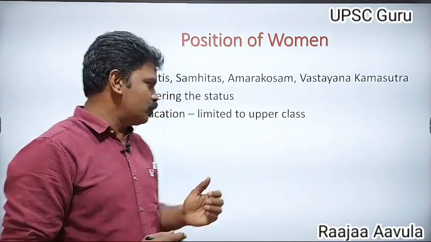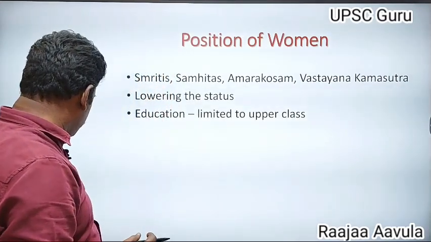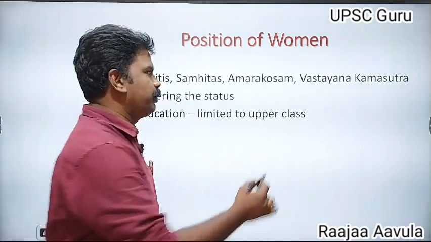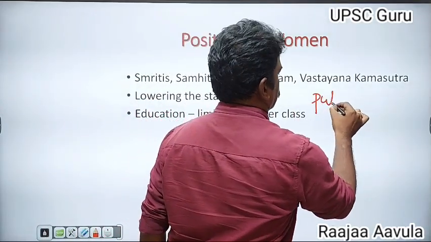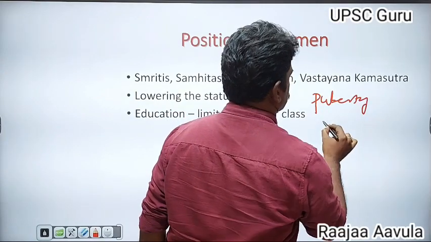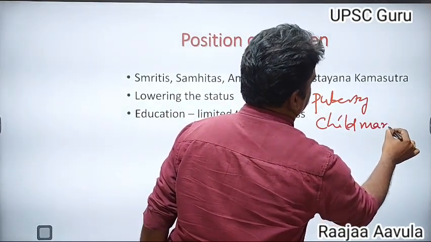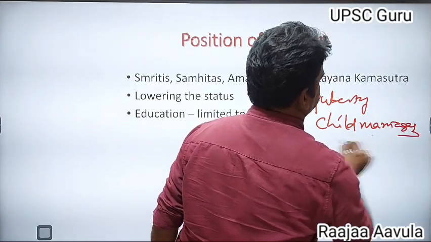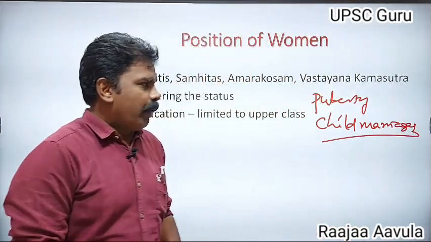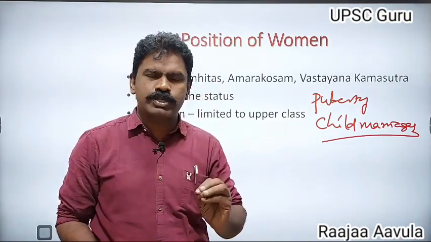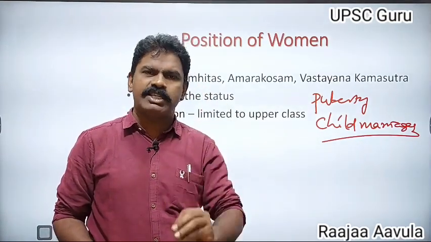Girls usually used to get married before puberty. Child marriages increased during the Gupta period. Why did child marriages increase? The only cause of increasing child marriages was this.